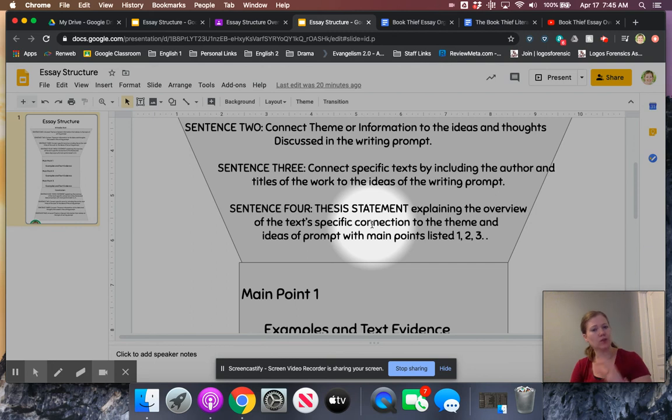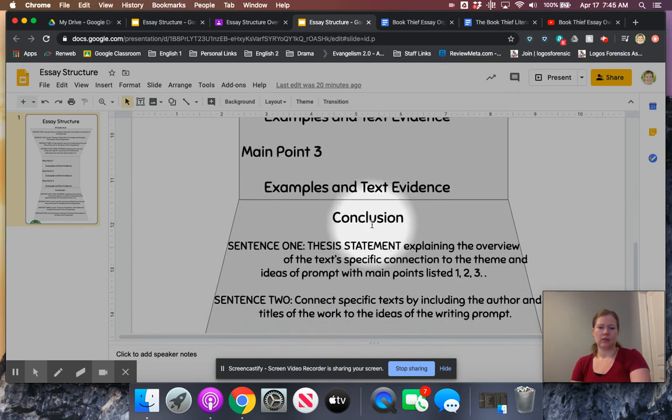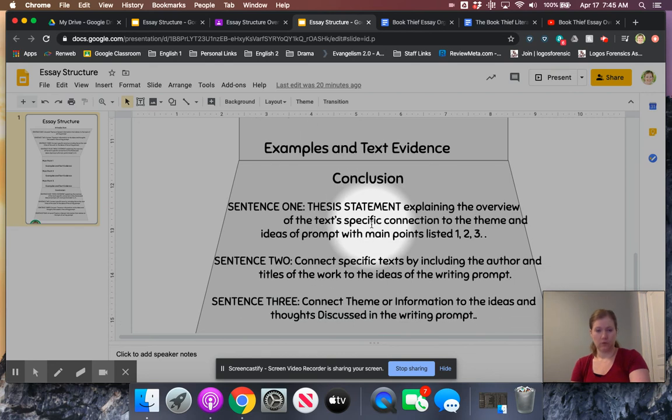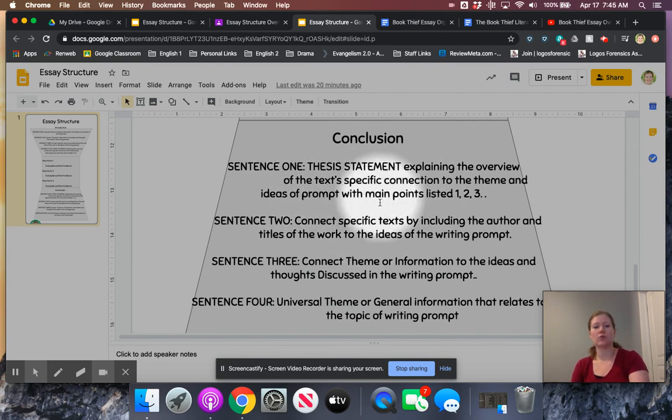Like, these two characters show how to create a false sense of reality, or these three instances affected death because of blah blah blah, or the main instances that affected death as a character were whatever, whatever. So that's your specifics. Then again, examples, text evidence, examples, text evidence, examples, text evidence. Okay, be specific, specific, specific. And then again, the conclusion is a mirror.